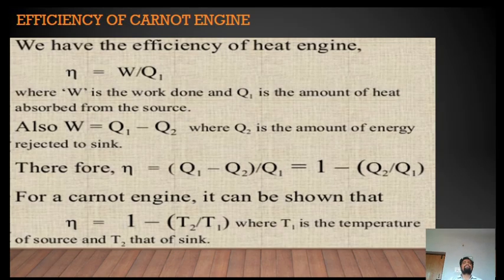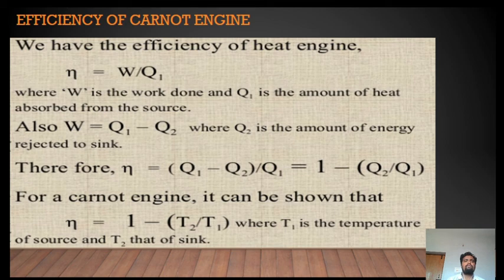So what is the efficiency of a Carnot engine or a Carnot cycle? Efficiency of a Carnot cycle is represented by the letter eta, which is the ratio of work done to the heat supplied to the system. We can simply define the efficiency of a Carnot engine as W by Q1, where W is the work done and Q1 is the amount of heat absorbed from the source.